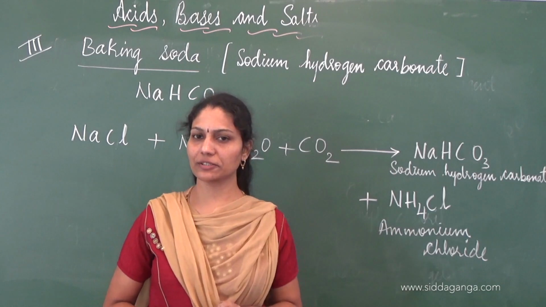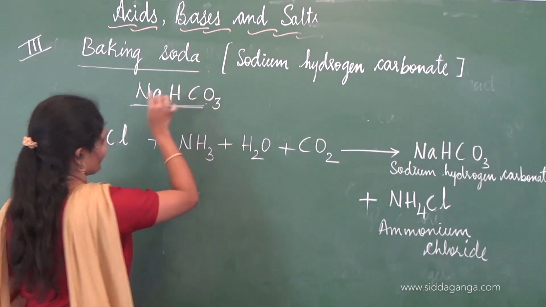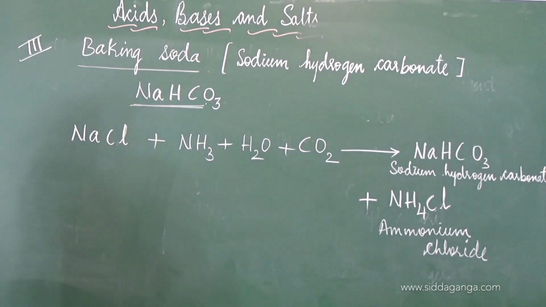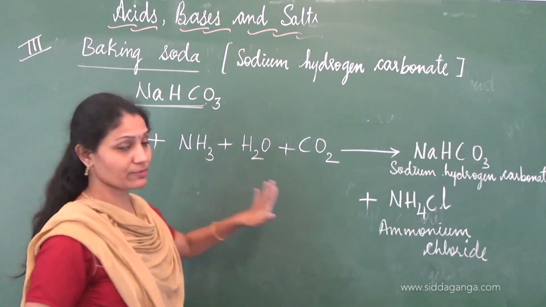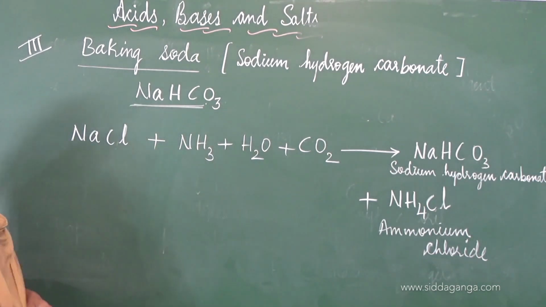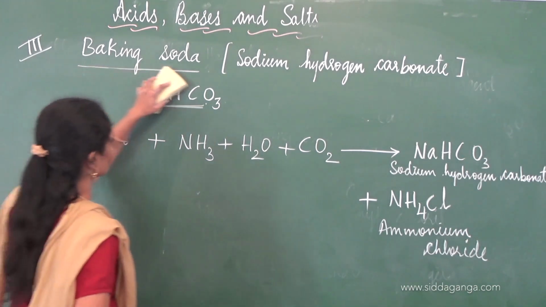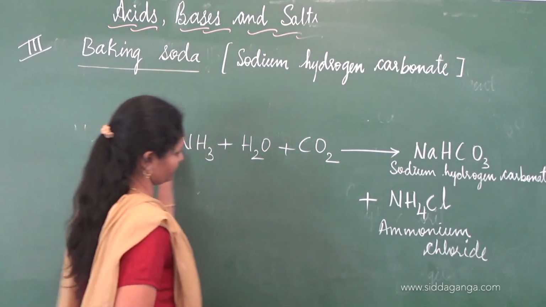Is this clear to you, children? So now it's time to understand the importance or the uses of baking soda. But before that, check whether the equation is balanced.